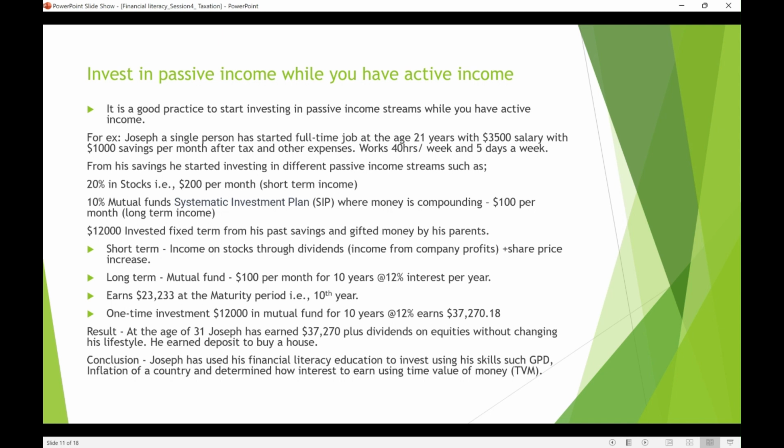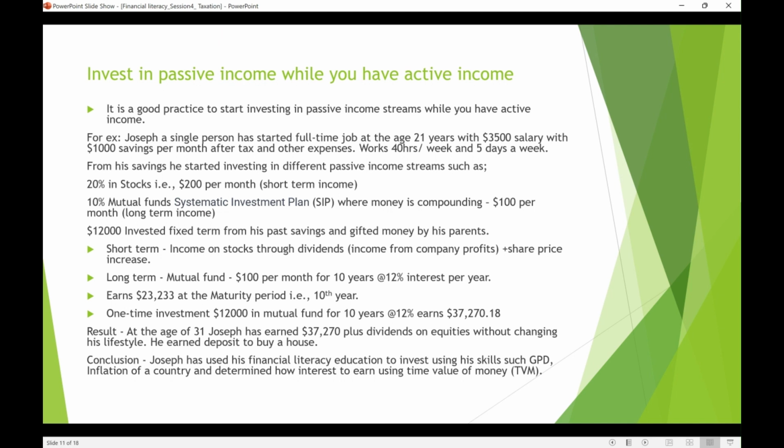I took a good example of a person like Joseph, a single person. He started a full-time job at the age of 21. That means he finished his graduation, and his starting pay is around $3,500 per month. After tax and expenses, he's saving around $1,000 per month.